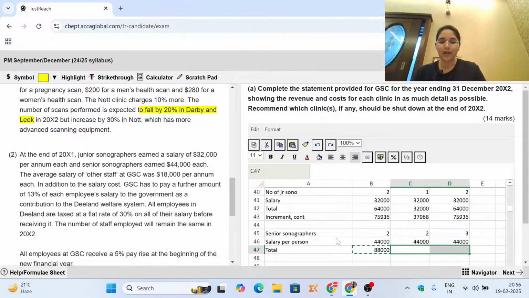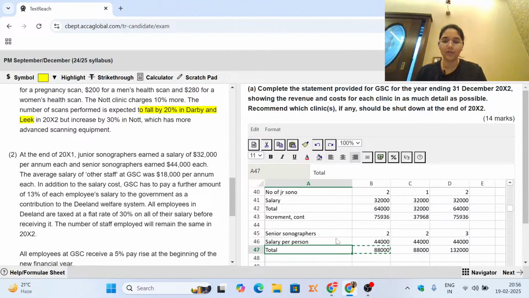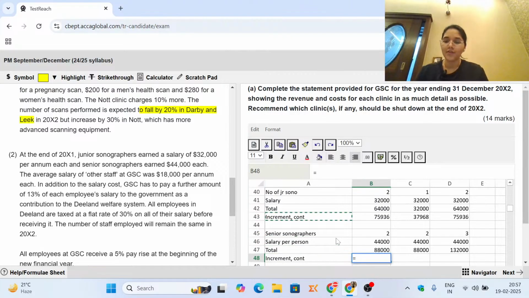So this is how you find out the total salary, but again you're going to have to account for the increment as well as the contribution that you do. So the contribution that you are doing is 13%, again 1 plus 13% multiplied by a further 1 plus 5% that you are increasing their salary. So this is what you end up paying to the senior sonographers.